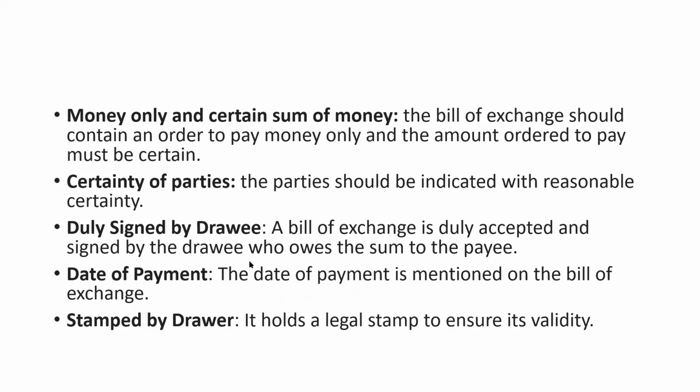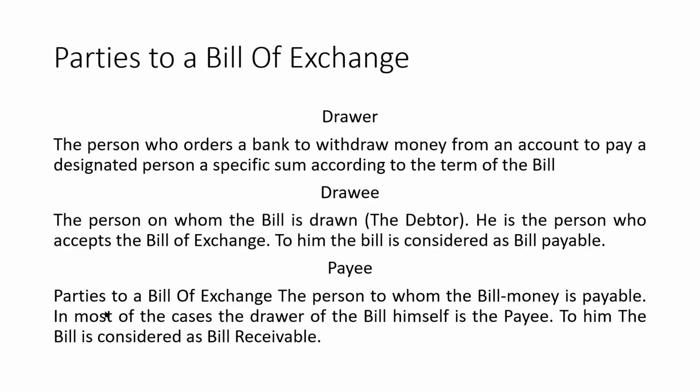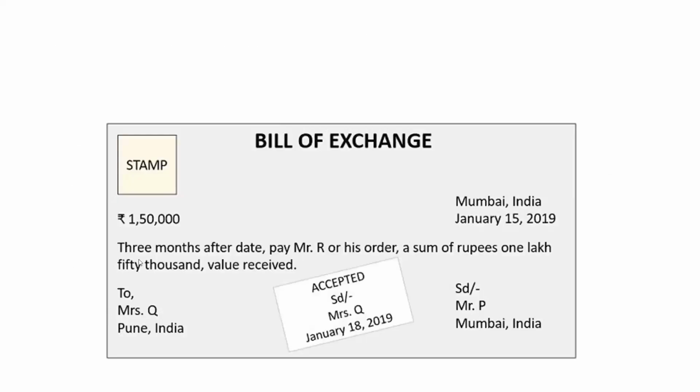Okay, the next point, after the certainty of parties, is that it should be duly signed by the drawee. It should be signed by the drawee and the date of payment should be mentioned, and it should be stamped. The signature of the drawer is also necessary, and stamp duty is also necessary. So let's see whether these signatures are there. Yeah, see here.